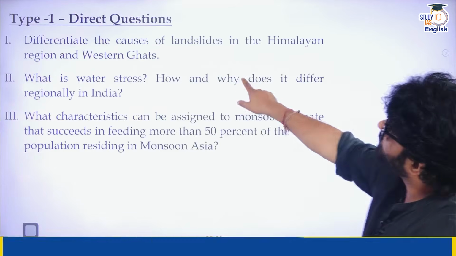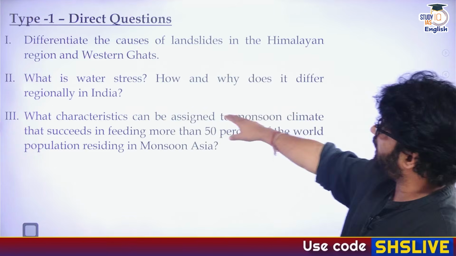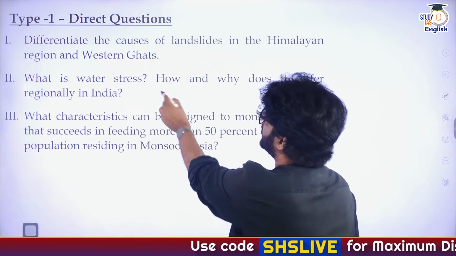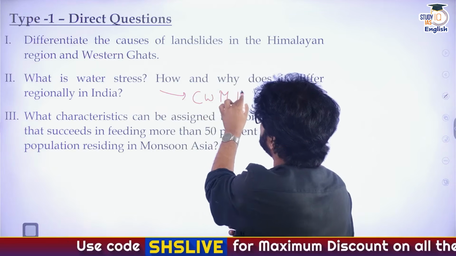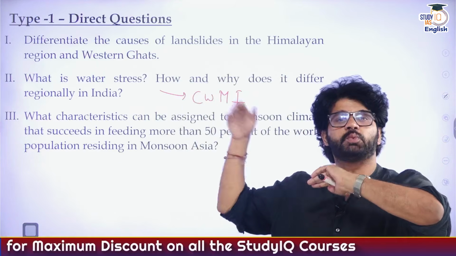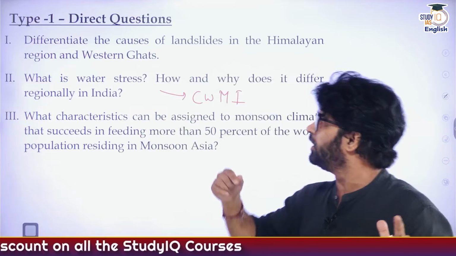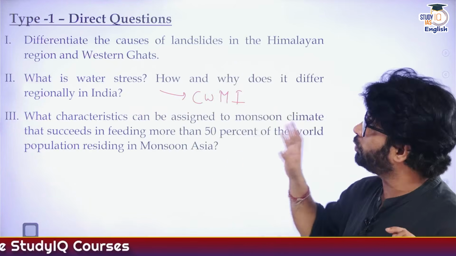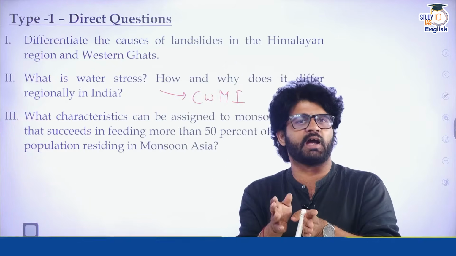So they will ask you to differentiate the causes of landslide in the Himalayan region and Western Ghats, or what is water stress? Here you will talk about the CWMI, the Composite Water Management Index published by Niti Aayog, where they have said that so many cities will run out of groundwater by certain years. So when you see these direct questions, you realize, okay, these are the areas I have to focus on.